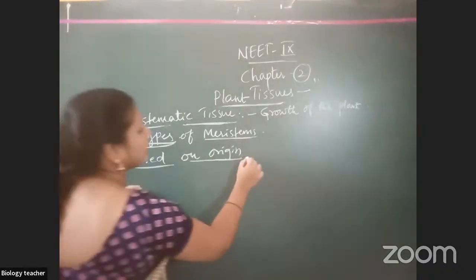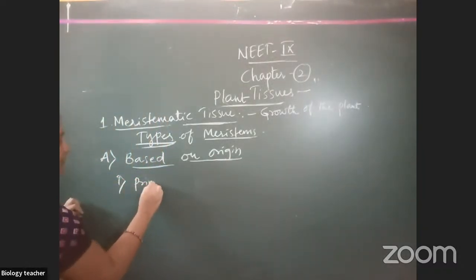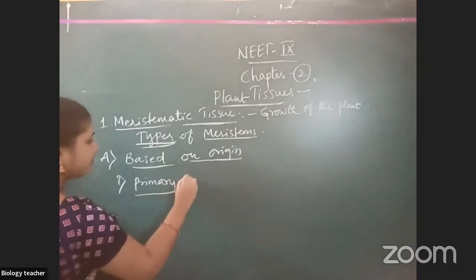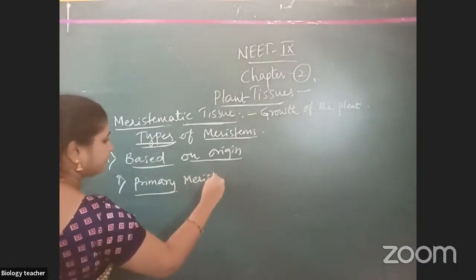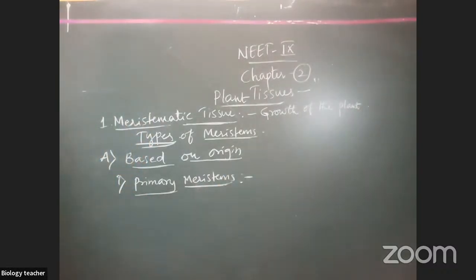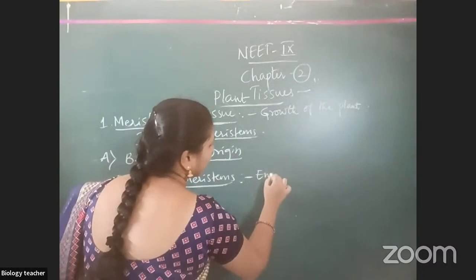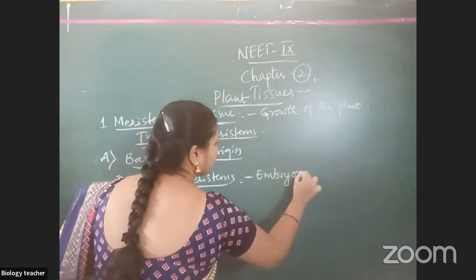So based on the origin, first one is primary meristems. These meristems are formed from the embryonic stage.